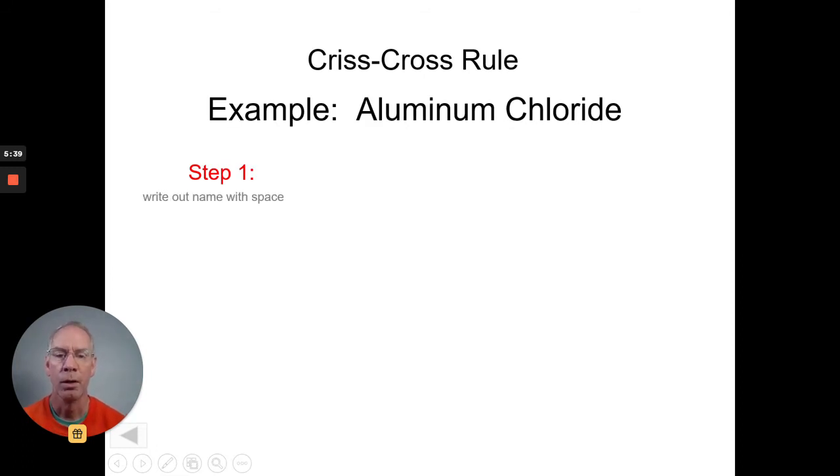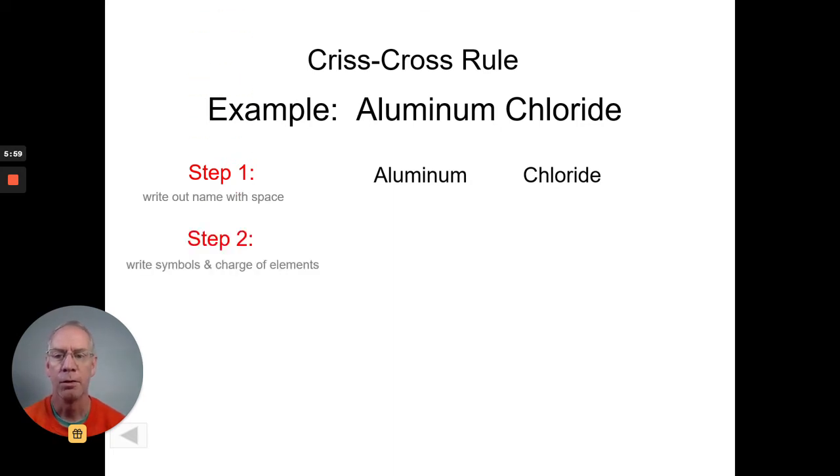Let's examine how we would go from a name into a formula. So let's start with aluminum chloride. Now, based on the ending of the name, it ends in IDE. That is my clue that I'm looking at a binary compound. So my first step is to write out the names with a space. Next, with the help of a periodic table, I'm going to write out the symbols and charges of each element. Aluminum is Al, chloride is Cl. Now, I know aluminum because I memorized it is always 3 plus. In chloride, element 17 is 1 away from the noble gases, so all halogens are 1 minus.